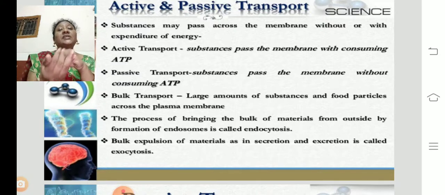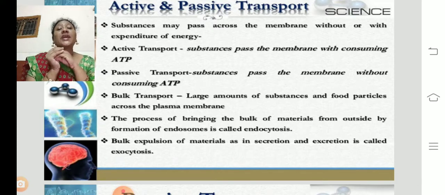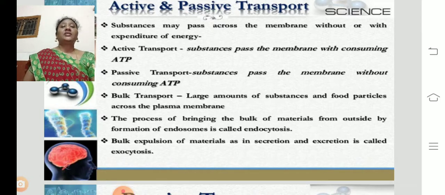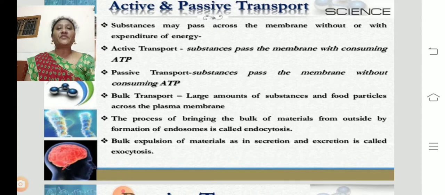Endo means inside the cell, exo means out of the cell. If the substances are entering into the cell, that is called endocytosis. Better I can say, intake of food, eating of food into the body, we can say as endocytosis. Exocytosis means elimination of waste materials out of the cell body. That means excretion, we can take it as an example, the elimination of the waste substances.